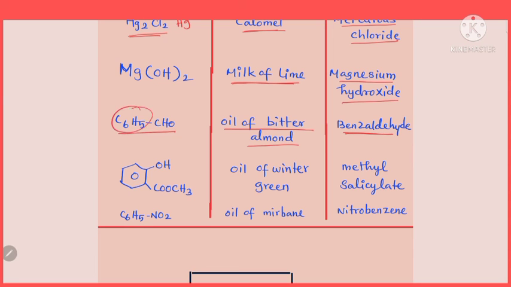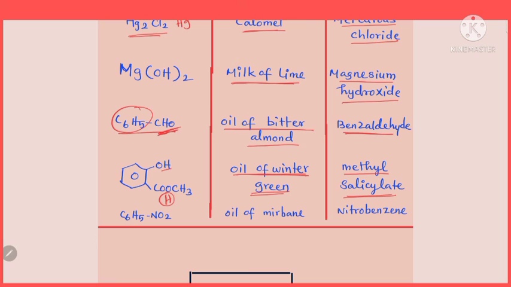It's nothing but a benzene ring with an aldehyde group, CHO group. So benzaldehyde is the chemical name. The next one, this is the structural formula, benzene with OH and COOCH3 group. This is also a derivative of salicylic acid. OH and COOH is salicylic acid. That carboxyl hydrogen is substituted by a methyl group. So this compound is oil of wintergreen. What is this called? Oil of wintergreen. Its chemical name is methyl salicylate.